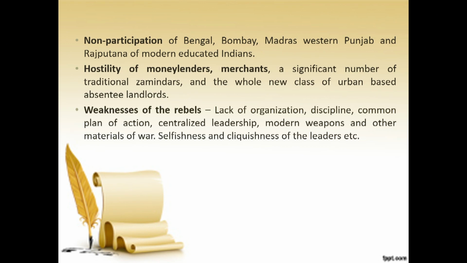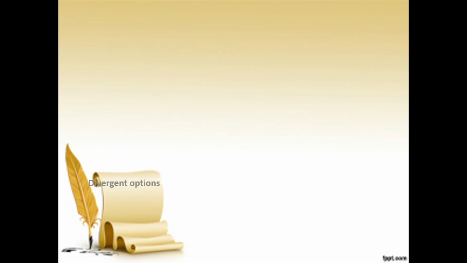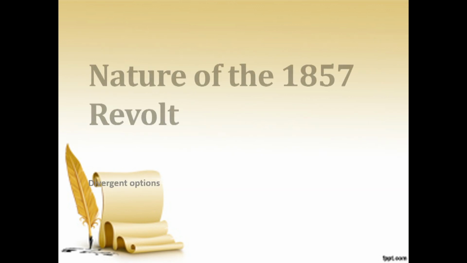The people involved in the revolt lacked organization, discipline, plan, leadership, weapons, etc. On the other hand, the British had immense resources, superior military weapons and techniques, and leadership. They were involved in other wars also, so they knew how to handle the people. That's why the revolt went towards failure.